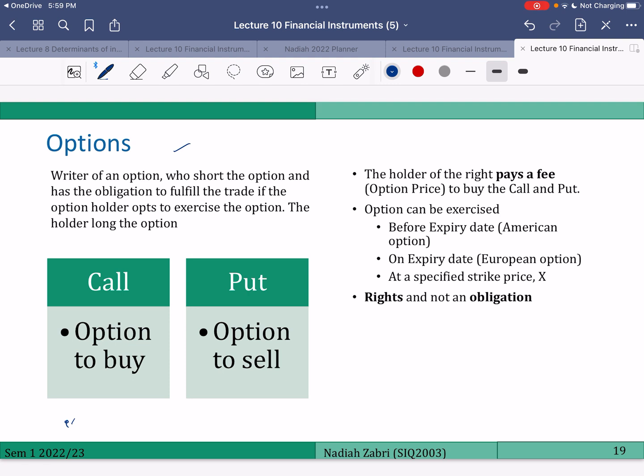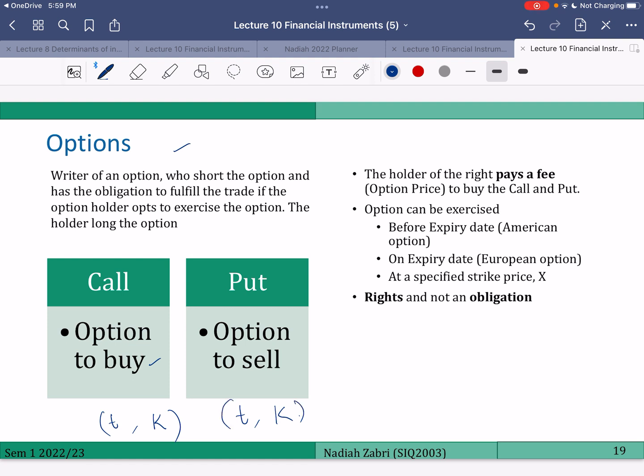And we will buy at a specific price, which we call K, the strike price. So the call has two terms, which are the time and also the strike price. The put is the option to sell an underlying asset at a specific time and also at a specific price.